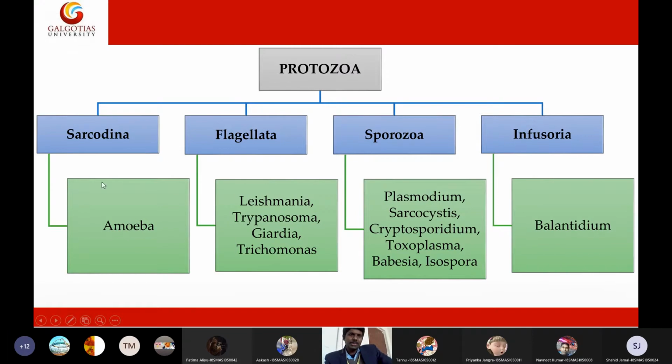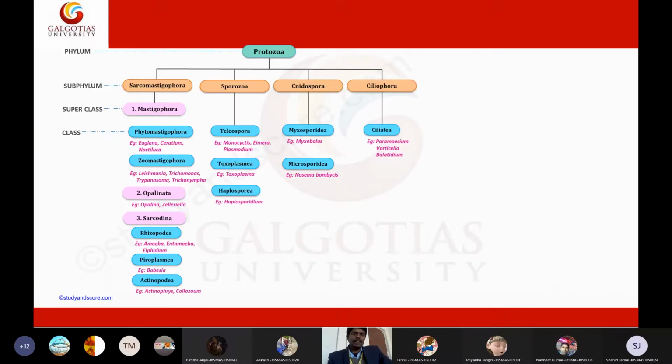Balantidium coli. So now you understand the importance of these words also. Sarcodina means definitely it will be amoeba. It can be either Sarcodina or Rhizopoda. All Rhizopoda and Sarcodina will have amoebas, and all Mastigophora will have the three types: flagellates, ciliates, and sporozoites. All right, the same thing.